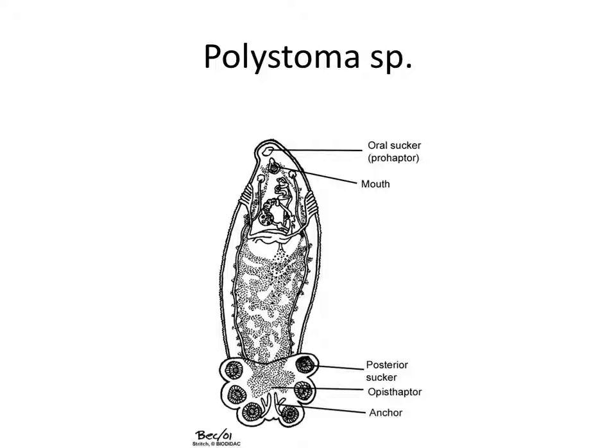Polystoma species. This is a genus which is widely distributed and rich in species. There are suckers in both parts, at both ends of the body of these parasites. At the front, the sucker is very small and is called the oral sucker. It's situated near the mouth of the animal. But at the back of the animal, there is a very complex structure of hooks and suckers, consisting of the posterior sucker, opisthaptor, and anchor. You can see it in the next slide, in a light microscope picture.